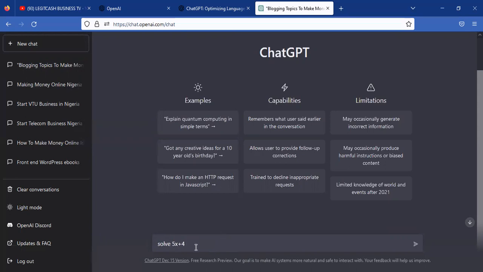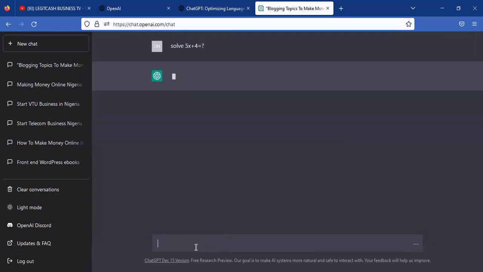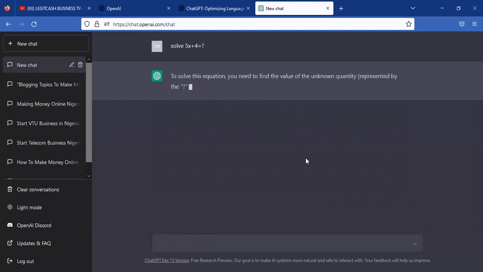Now, if I solve 5x plus 4, for instance, if I put the equation here, let me see if you can solve the equation.